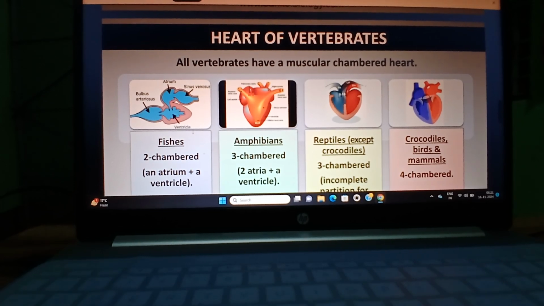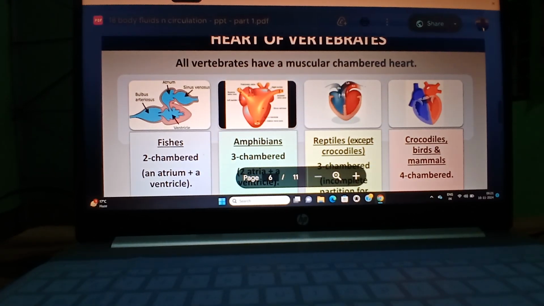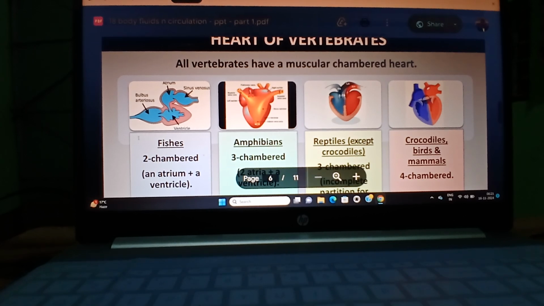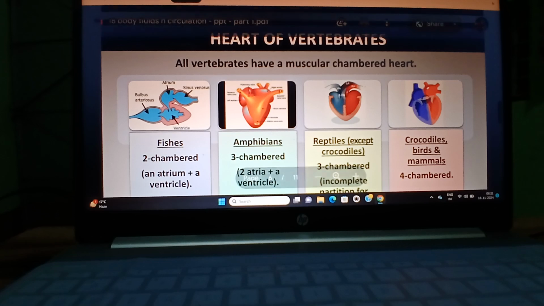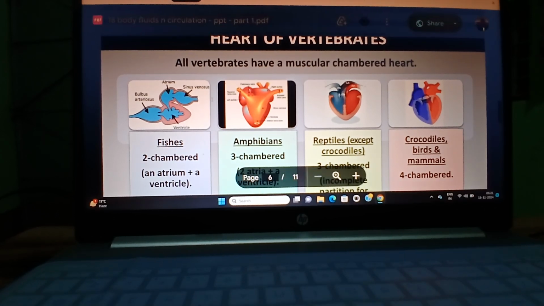So in the two-chambered heart, which kind of circulation takes place? Single circulation takes place.